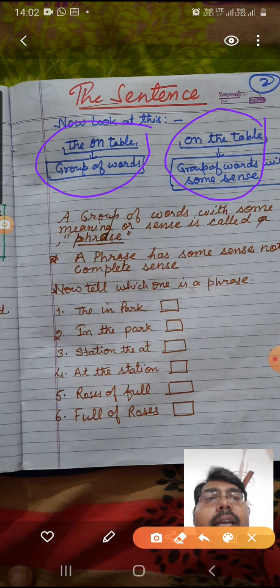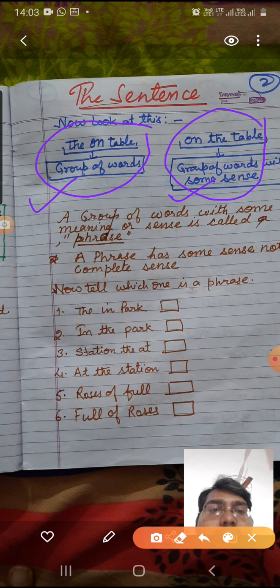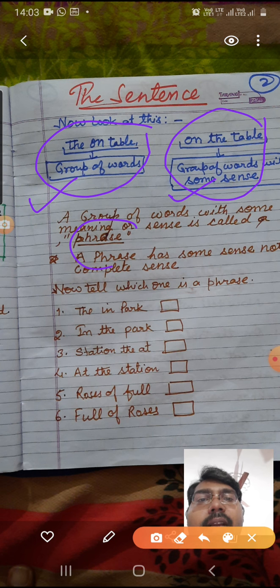But what I want to tell you is which one of these two groups of words is giving you some sense. The on table is not producing any sense. On the table is producing some sense. So the group of words that produces some sense is called a phrase.